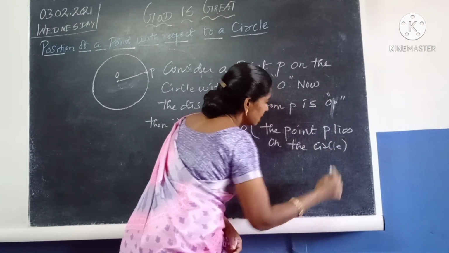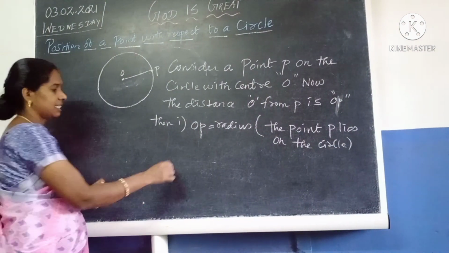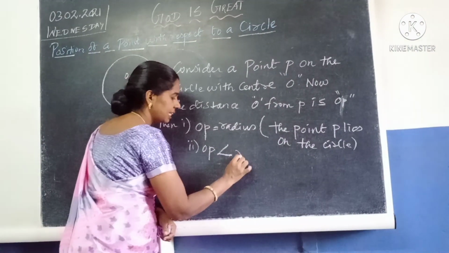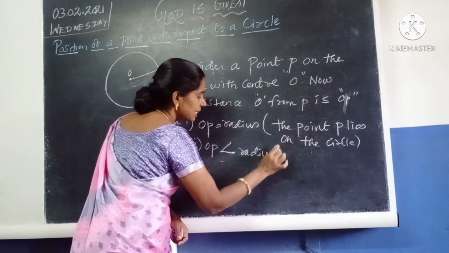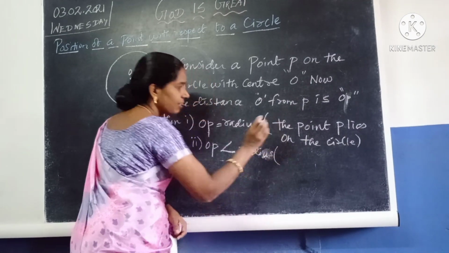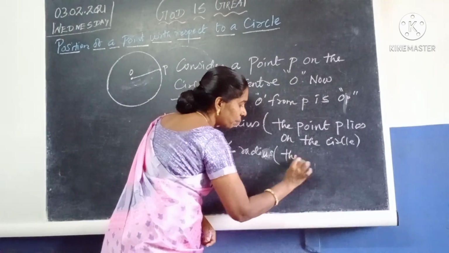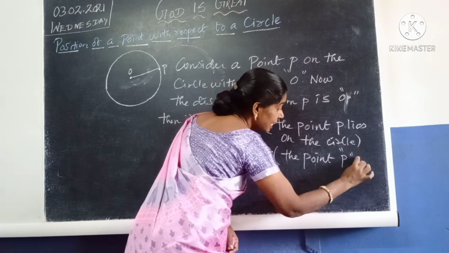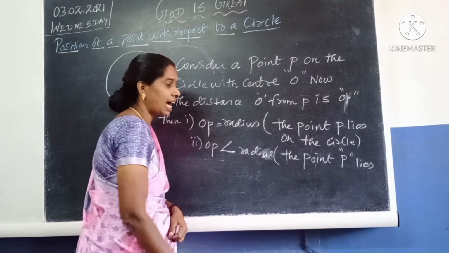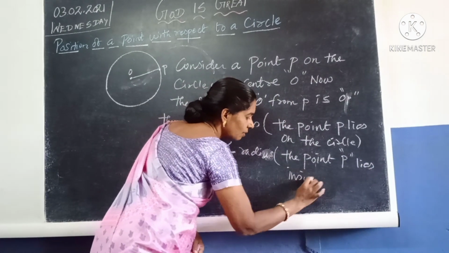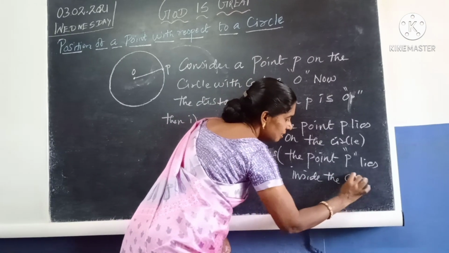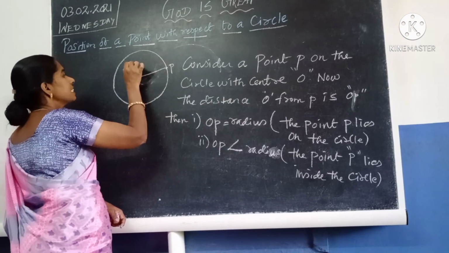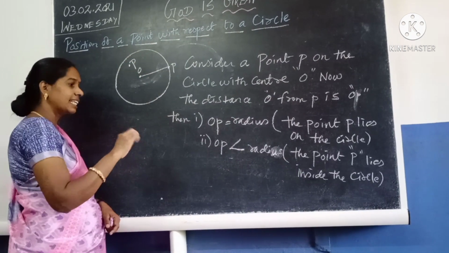Okay, lies on the circle. And the second point, OP less than radius means we can say the point P lies inside the circle. Okay, so here it won't be here. It comes inside, P.